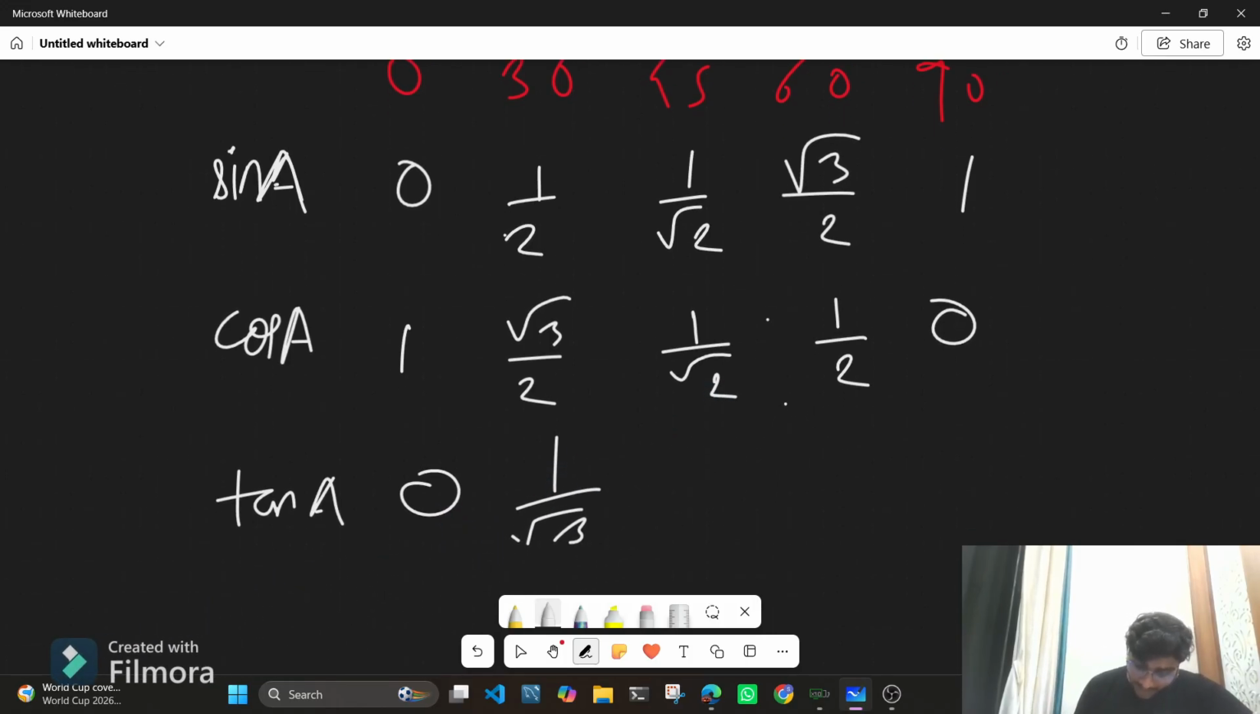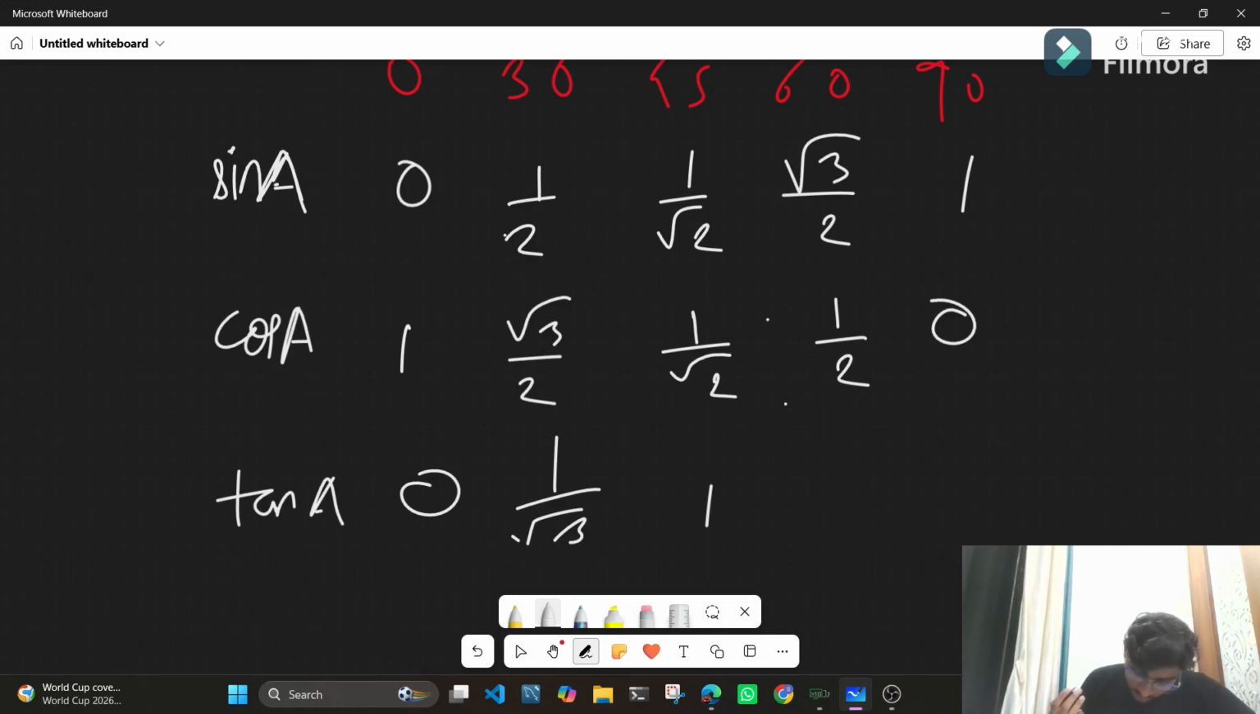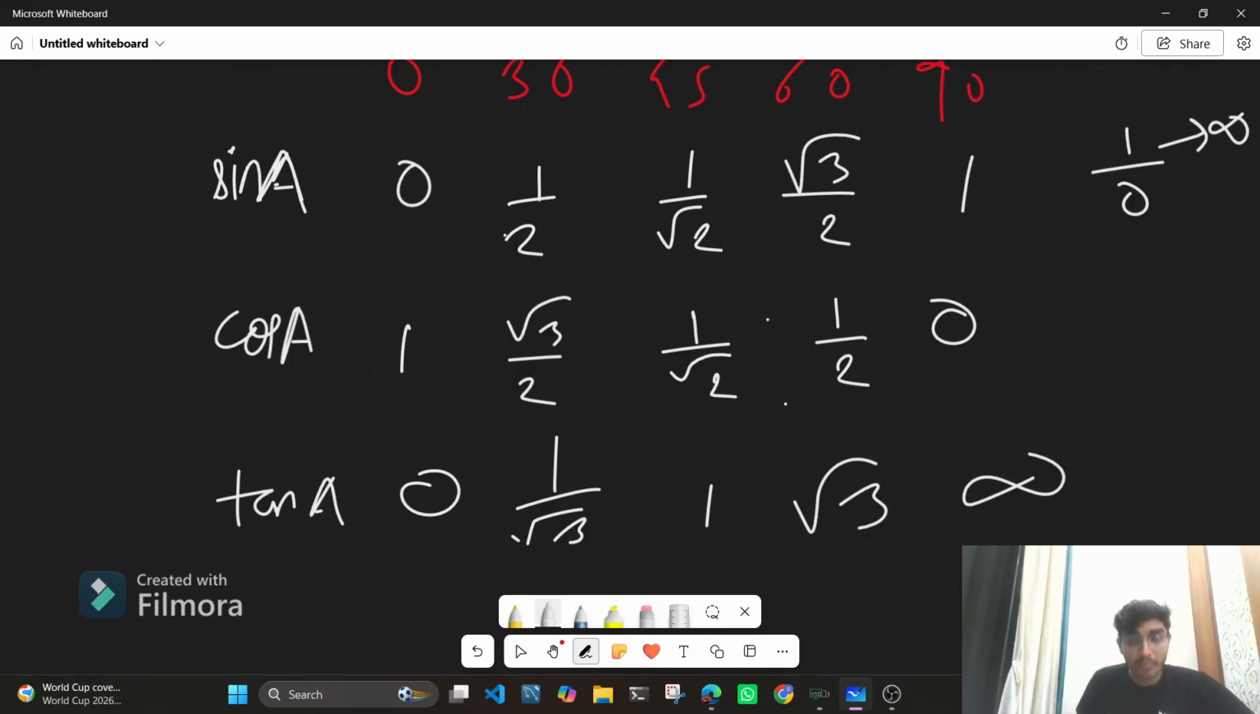Then tan 45 is equal to 1 because sine 45 is 1 by root 2 and cos 45 is 1 by root 2. Dividing them, we get 1. Then tan 60 is root 3 and tan 90 is infinity because 1 upon 0. So anything upon 0 tends to infinity.